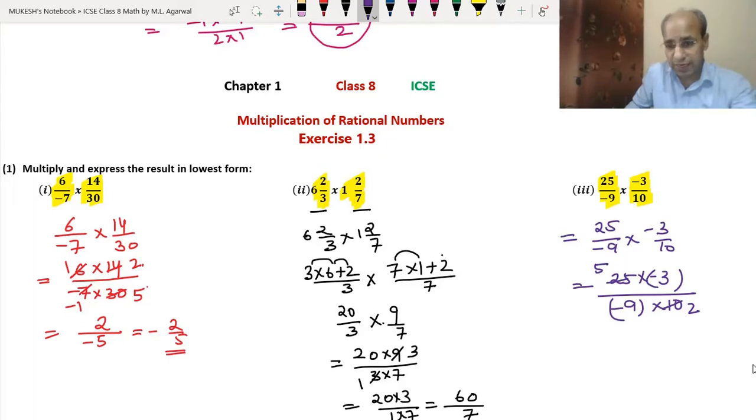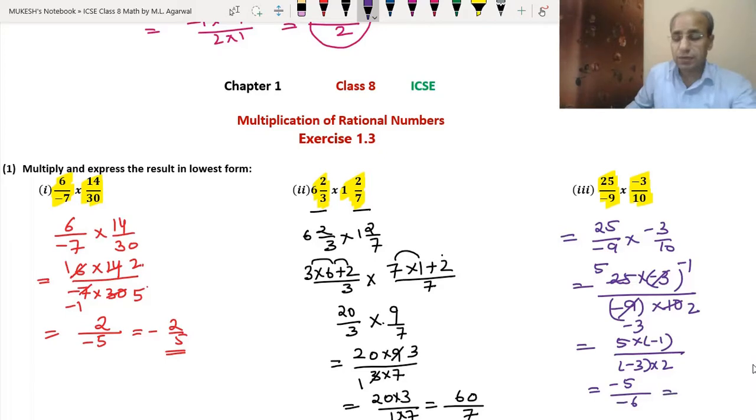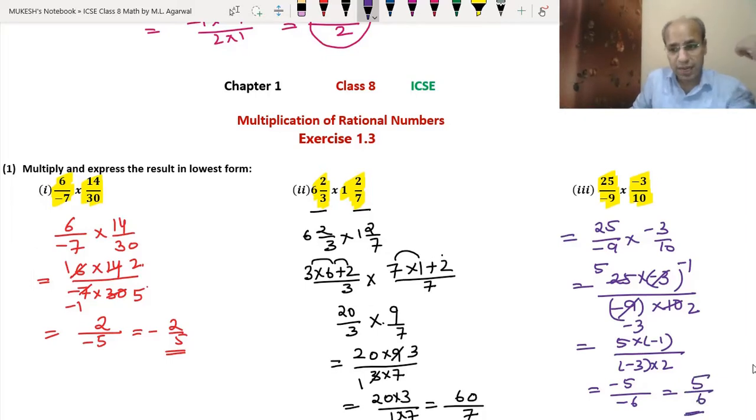Now minus 3 and minus 9 can also be divided. Minus 3 divided by 3 will be minus 1 and minus 9 divided by 3 will be minus 3. So we got 5 into minus 1 divided by minus 3 into 2. So 5 into minus 1 is minus 5 and minus 3 into 2 is minus 6. As I told you in the earlier videos also, if in a rational number both numerator and denominator have negative signs, this number will become positive. So we got the answer 5 divided by 6. So this is the answer. I hope you have understood this question. Now let's do the second question.